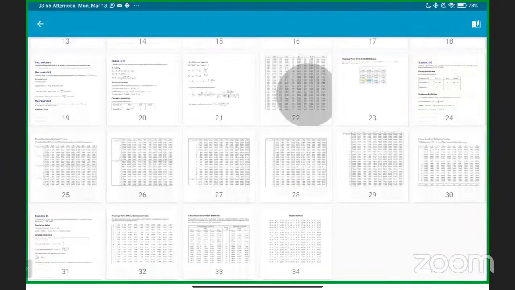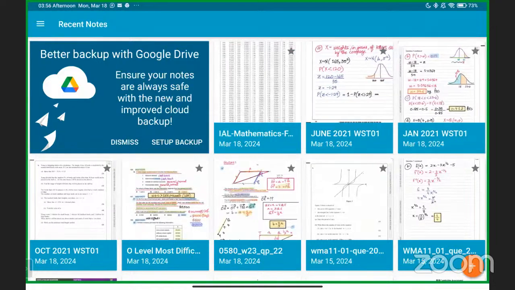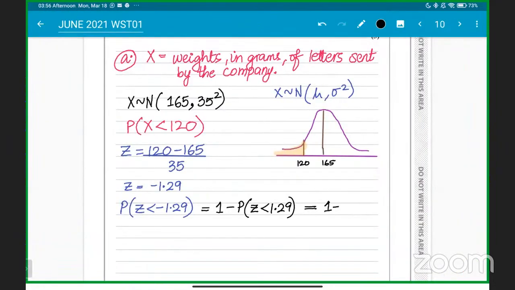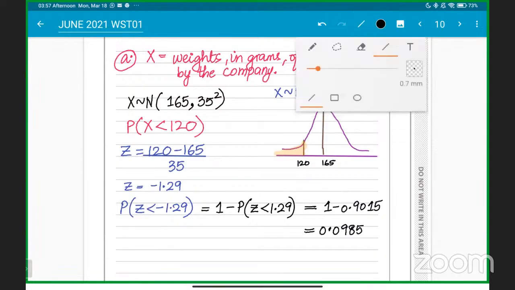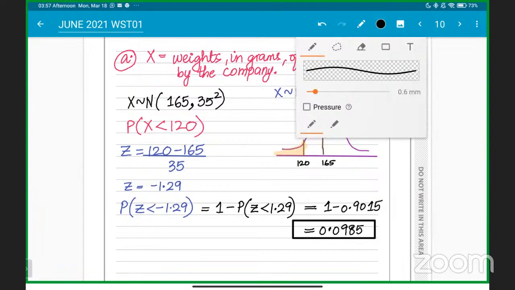If we look at the table, 1.29 gives 0.9015, and 1 minus 0.9015 gives us a very small area. This is the estimated proportion, sir, almost 9%, that is 0.0985. Understood? Got it?